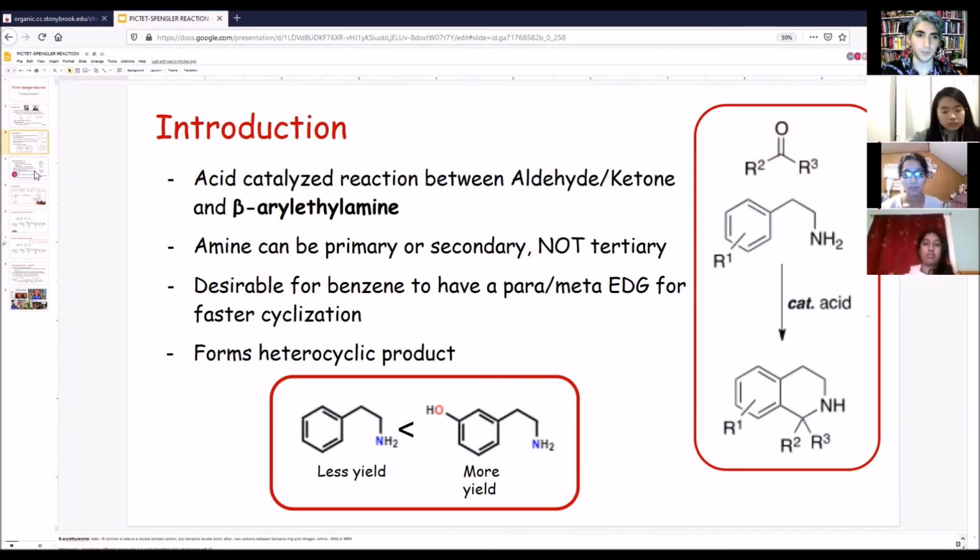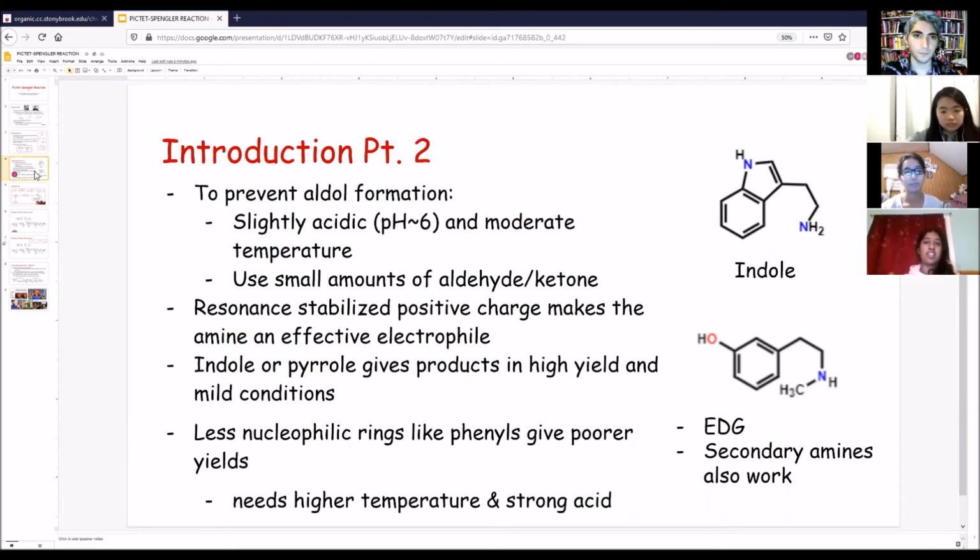Next slide. Good job. The reaction must occur at a slightly acidic pH, around a pH of 6, and a moderate temperature in order to prevent aldol formation. In addition, an aldol reaction is less likely to happen if only small amounts of aldehydes or ketones are used. An amine is absolutely necessary for this reaction to occur. The resonance stabilized positive charge on the amine makes the amine an excellent electrophile. The specific reactant used matters a lot in terms of the yield in the product. Indoles or pyrroles are the best reactants to use for this reaction to give products in a high yield with mild conditions in the lab.